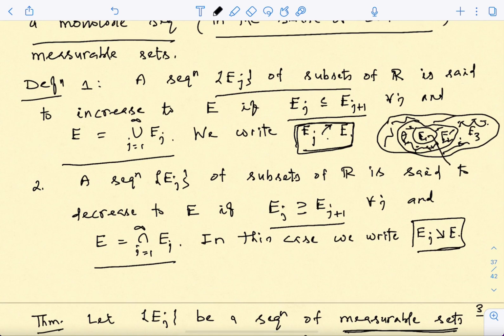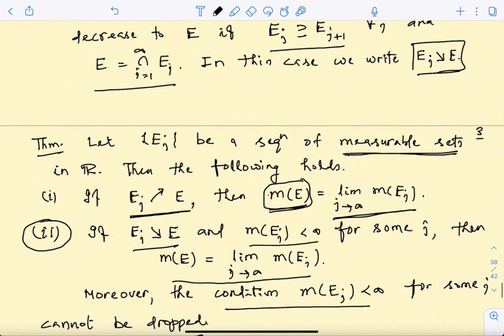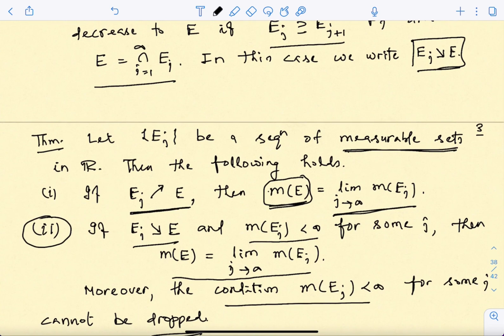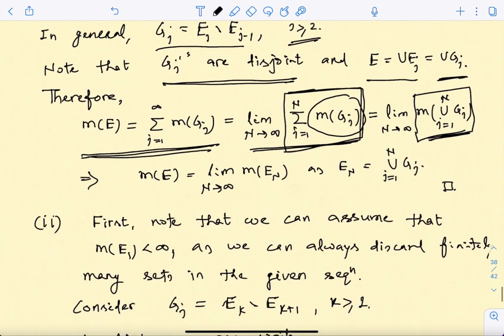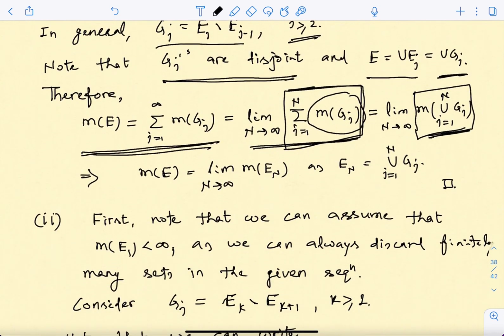So this was your G1, and then this part was your G2, and then this part was your G3. So if I put G1, G2 and G3, what am I going to get? I'm going to get just E3, correct? And similarly, if I go for G1 union G2 union G3 union G4 and all the way up to some Gn, then all I'm going to get is just En. So that is what I have written over here, that the Gj's up to n sum up to m of En, okay? And this is what you wanted to prove.